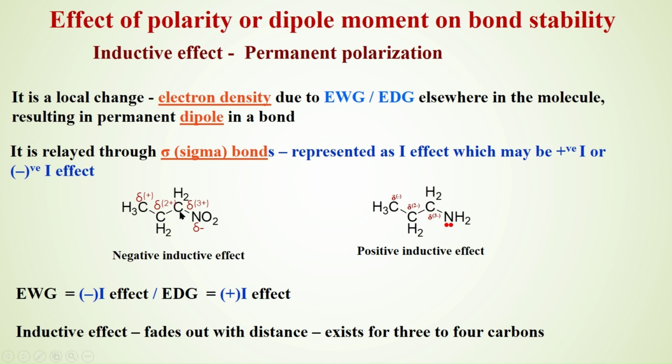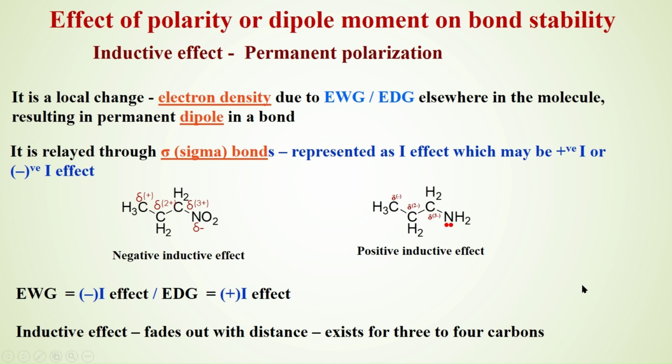That's why the first carbon is given as delta 3 plus, the second carbon delta 2 plus, and the third carbon delta plus. It means as the distance increases from the electronegative group, the negative inductive effect fades away. Here, the positive inductive effect also fades away with distance. This is the unique feature of the inductive effect.